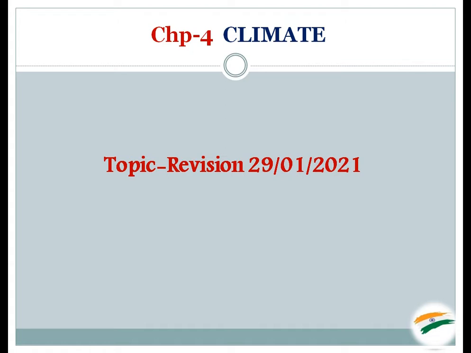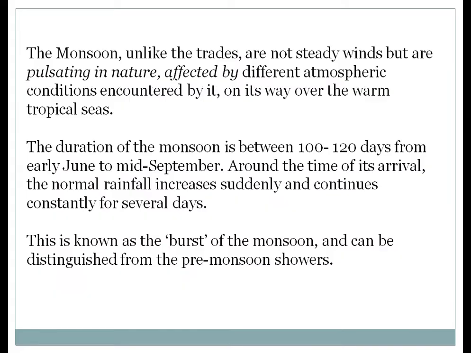In our previous class, we had seen the meaning of climate and the meaning of weather, and in this part, after crossing the six climatic control factors affecting India's climate, we saw the El Nino concept and the mechanism of monsoon. So here we are going to see about the monsoon.